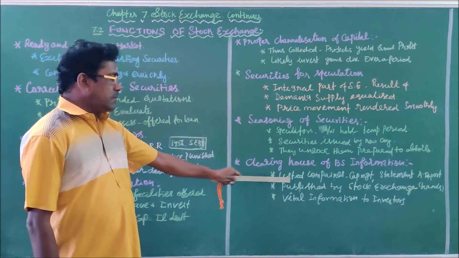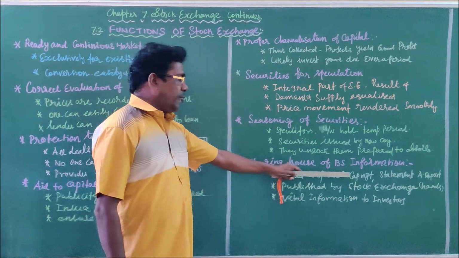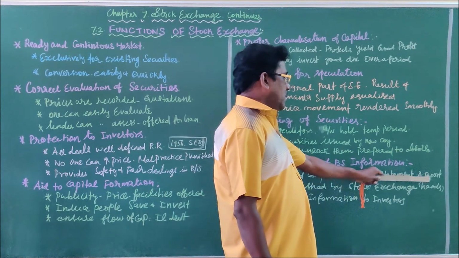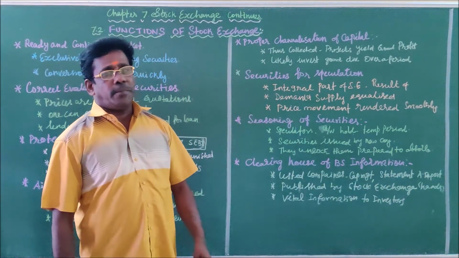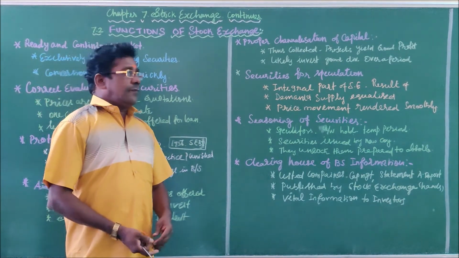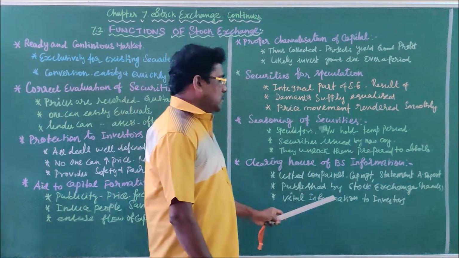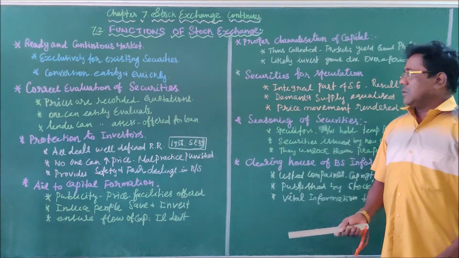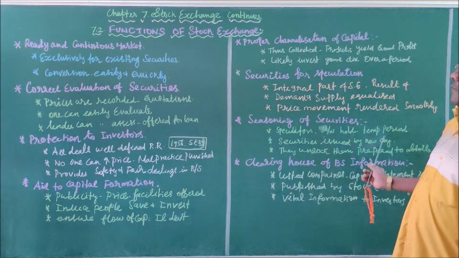It collects information from the listed companies in the form of capital management, statement of profit, financial position and annual report. The same is published in newspapers and other media, and that information is highly vital to the investors before they invest their money. So these are the various functions of stock exchange.